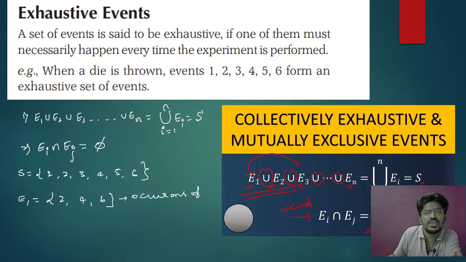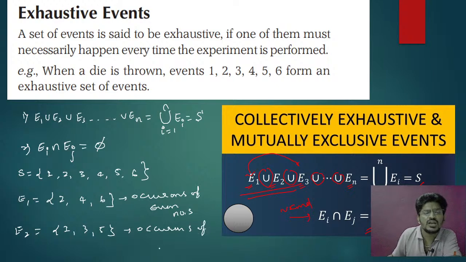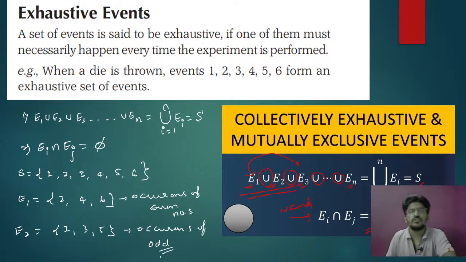Next, event E2, 1, 3, 5, the occurrence of odd numbers. Okay. Now you can see that if I make the union of both events, I will get the complete sample space. Are you getting my point?